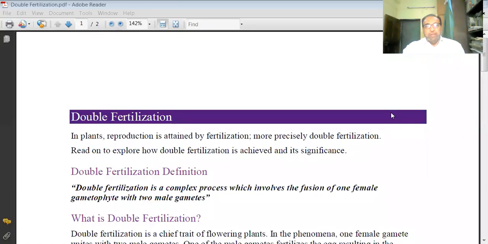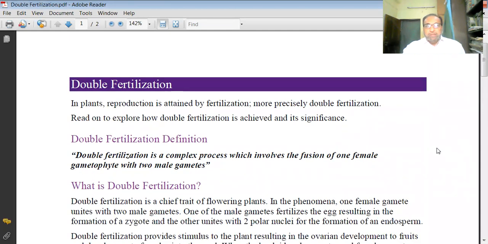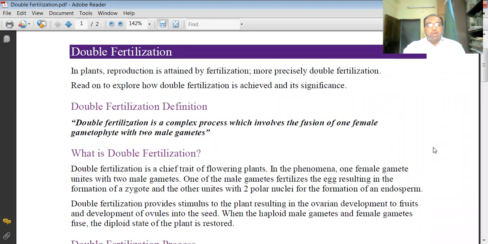Remember, it is only the characteristic of angiospermic plants that you will find male gametes fusing with female gametes, where two male gametes are fusing with two female gametes. This phenomenon is called double fertilization.